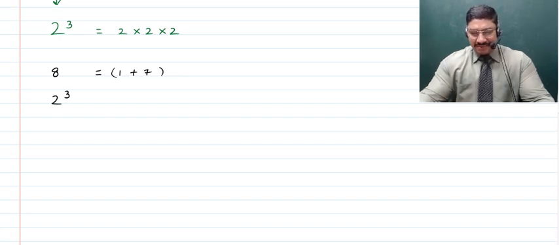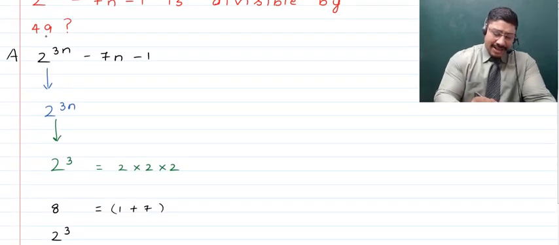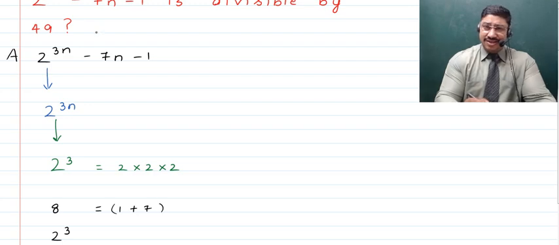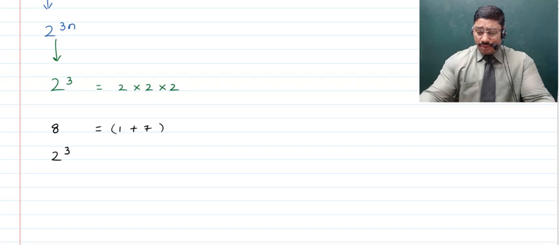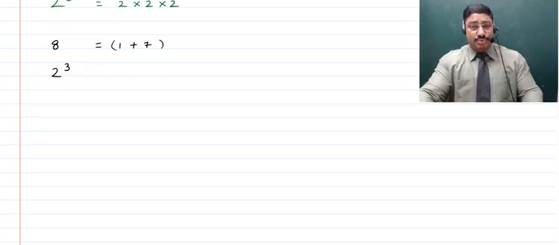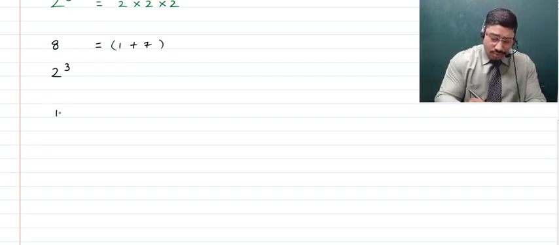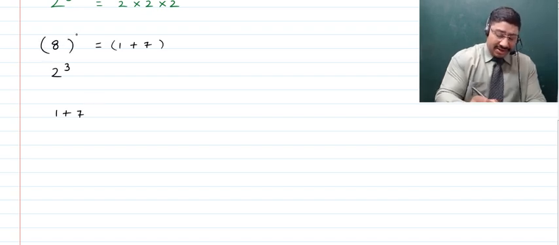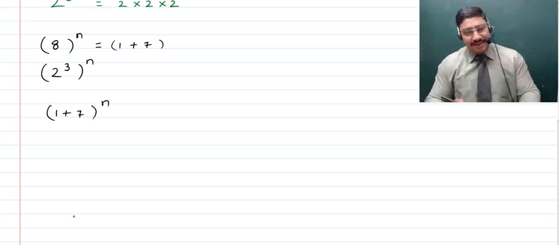Yes, Mariam, you are correct. That is because here we are talking about 49, and if you think, 49 is actually the square of 7. So we're trying to direct ourselves somehow to something which is related to 7, right? As such, children, now we write this 8 to be equal to 1 plus 7, and this 8 raised to the power n will be equal to 2 raised to the power 3n, and thus it can be written as 1 plus 7 raised to the power n, right?